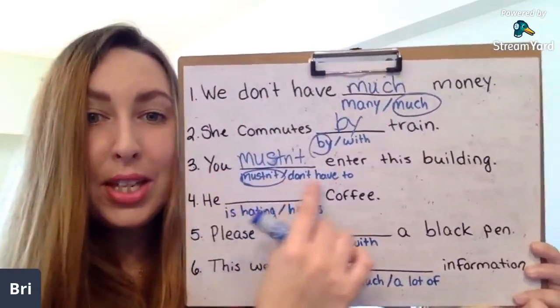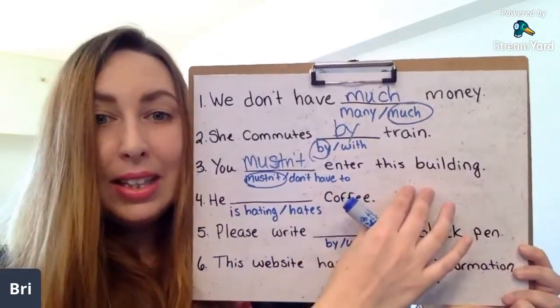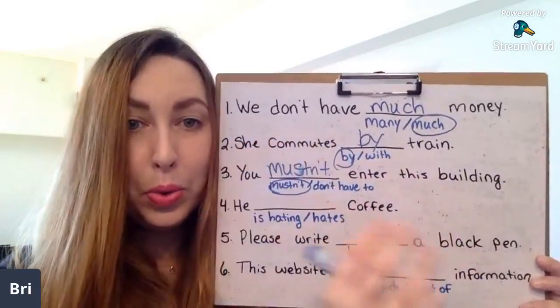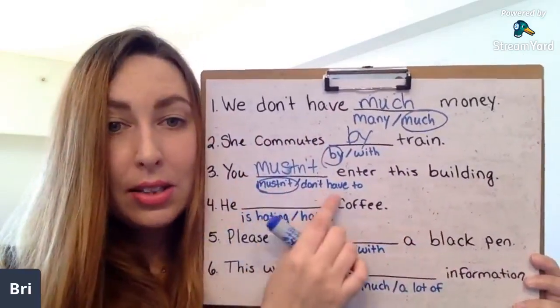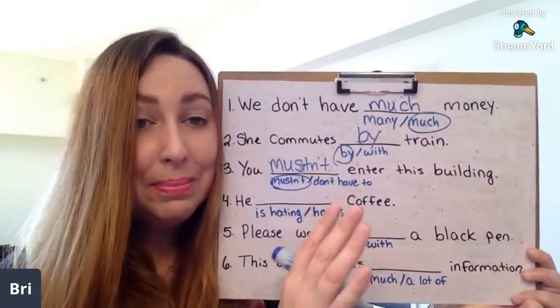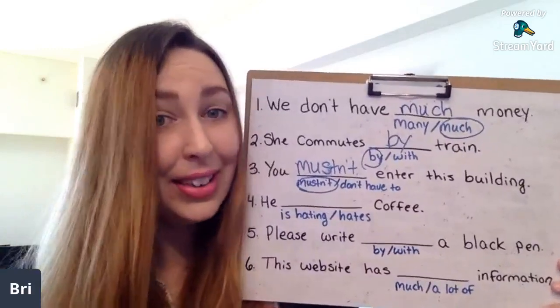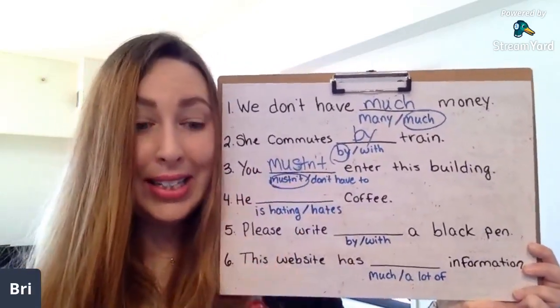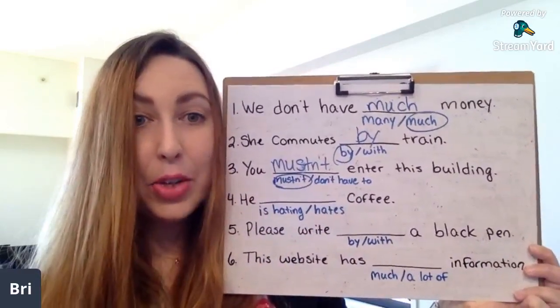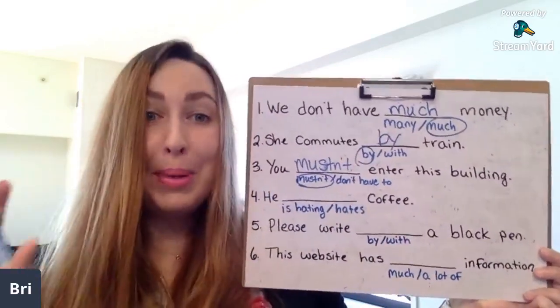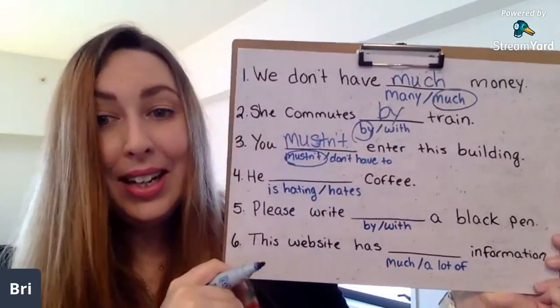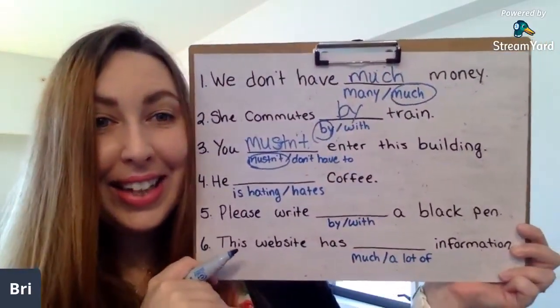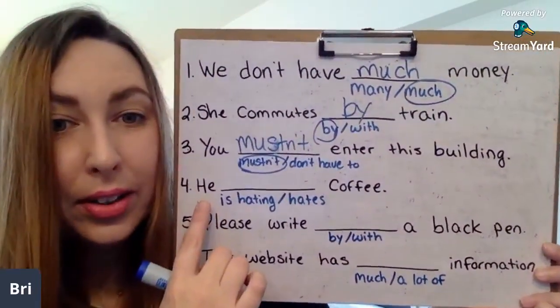But with this sentence, maybe this is kind of a law or rule. Both answers are grammatically correct. However, I would choose mustn't because it sounds stronger. It sounds like you have no choice. It is forbidden to enter the building. Okay, very good. How about number 4?